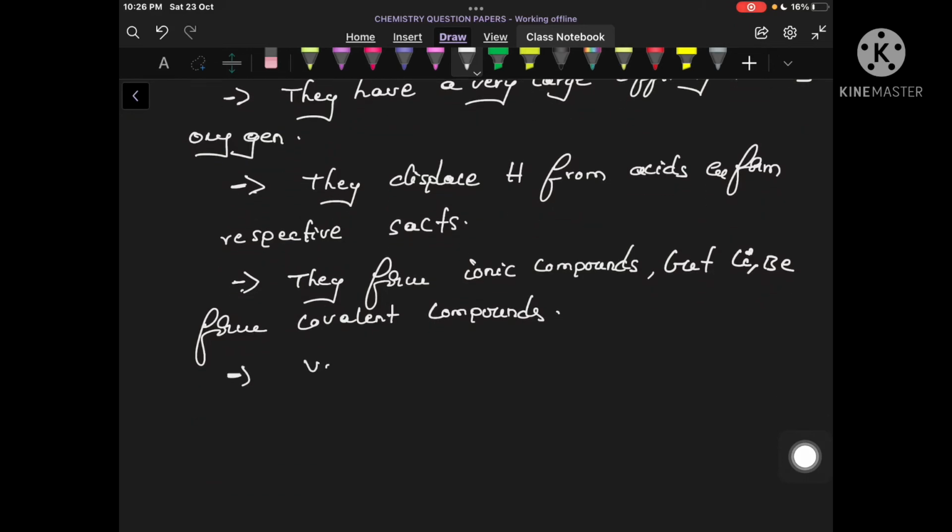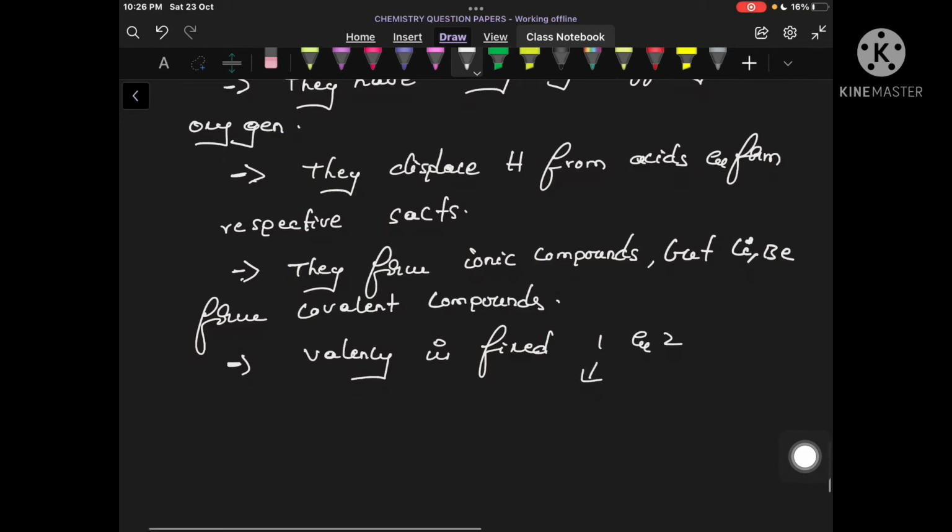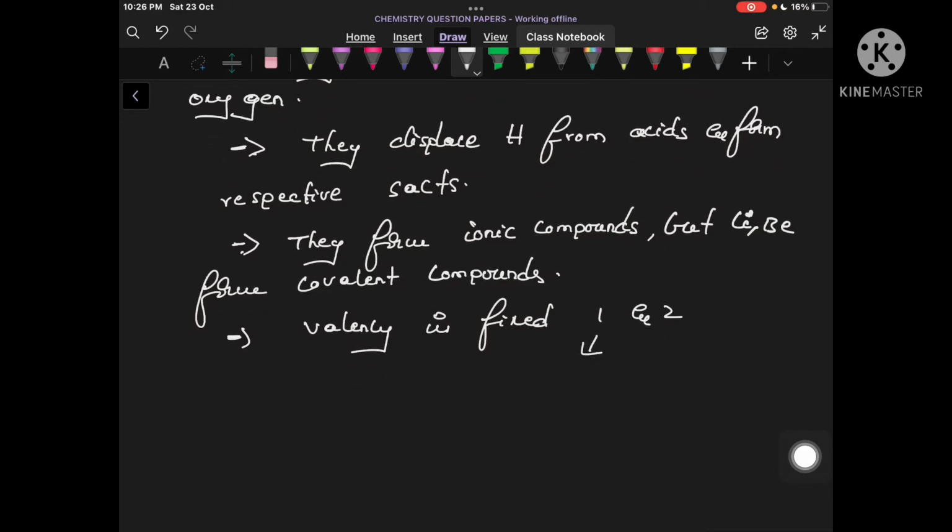And what about the valency of these S block elements? Valency is generally fixed and they have a valency of 1 and 2. 1 is the valency of alkali metals.